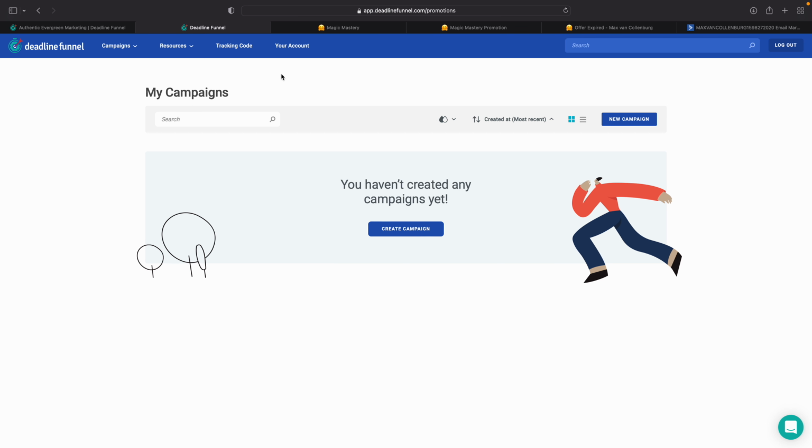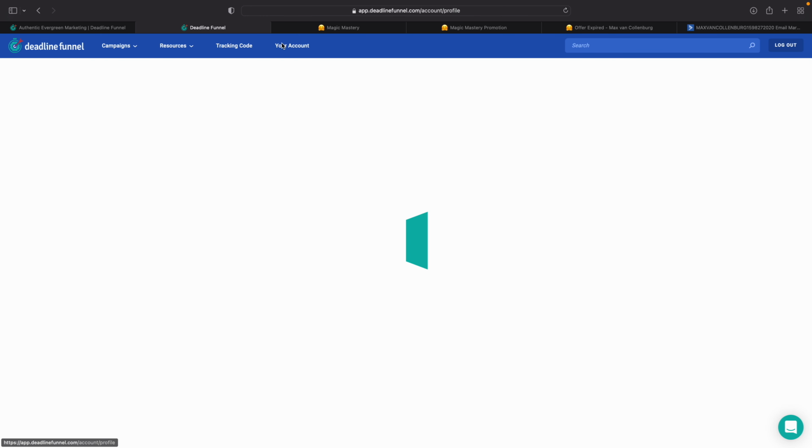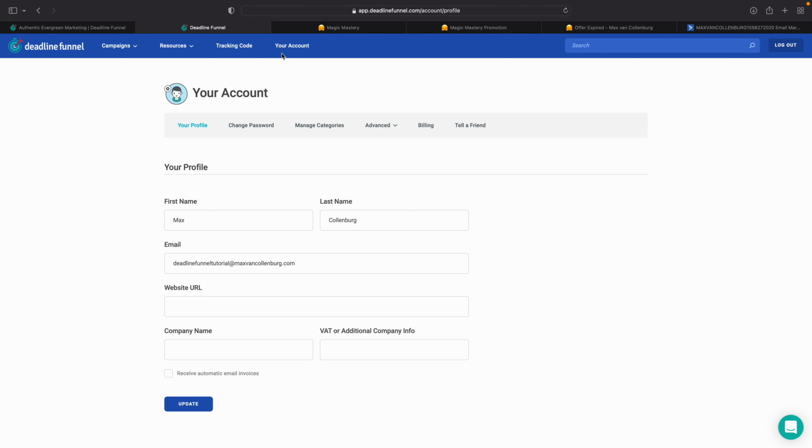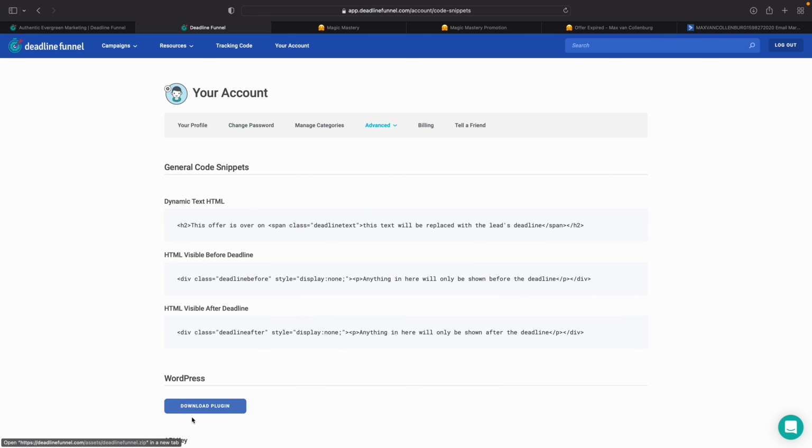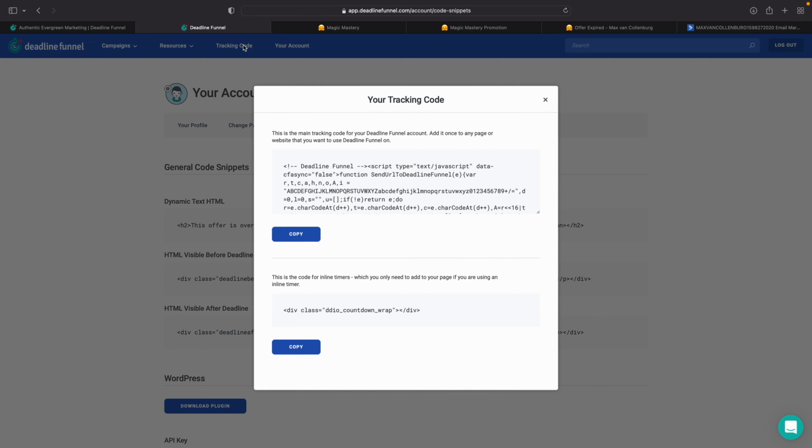So let's get started. The first thing we need to do is add the tracking code to our website. It depends a bit on how your website is built, and also on how you want to implement it. For example, if you're using WordPress, maybe the easiest way is to go to your account, advanced, then code snippets, and download the WordPress plugin over here. What you can also do, and that's what I personally do, is copy the code over here and add it to your header.php file, and that way it will load on all the pages of your website.